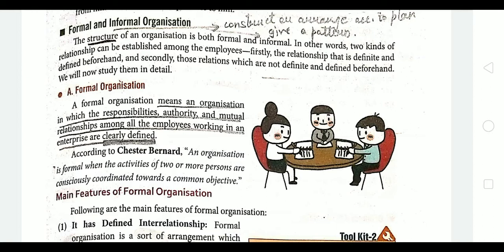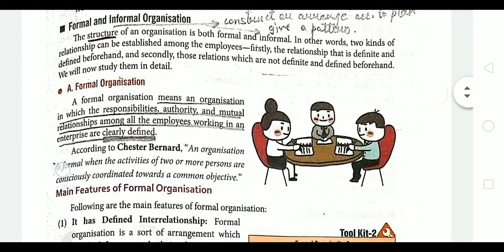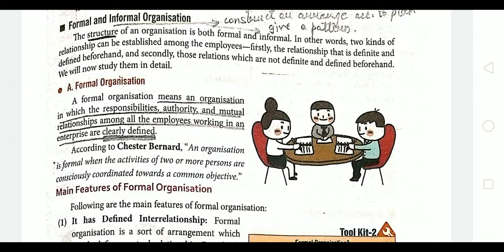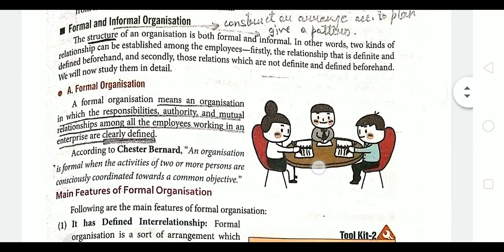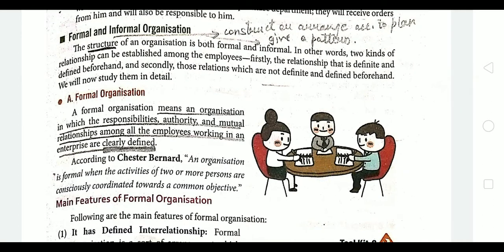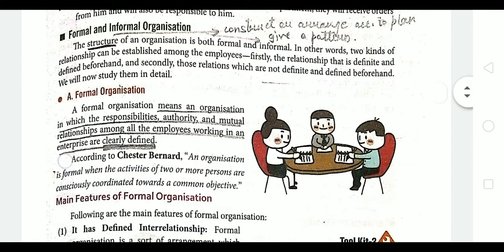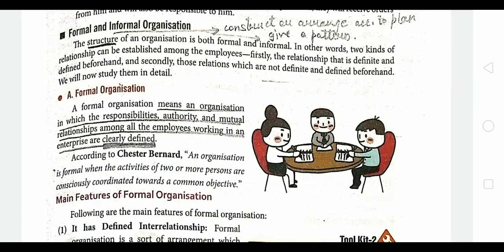So, this type of organization is designed by the top level management. We can call it as deliberately created for achieving organizational objectives. So, it is a system of well defined jobs where each and every job is defined and everyone knows about the extent of authority they have, the responsibility and accountability, right?